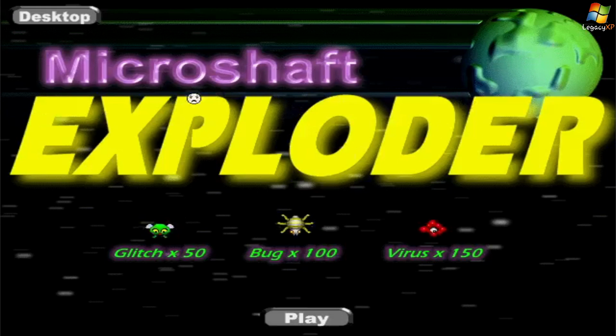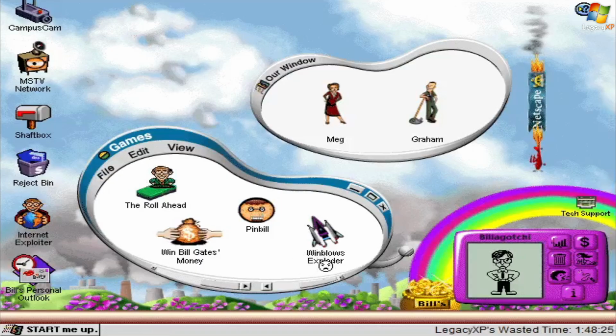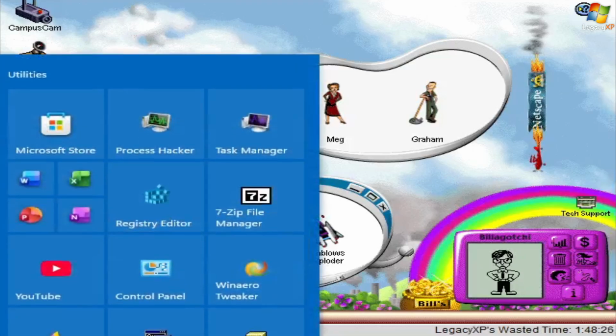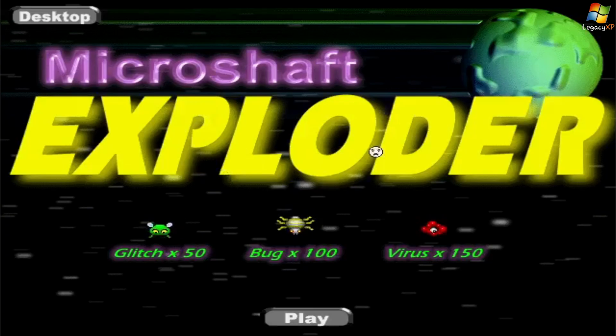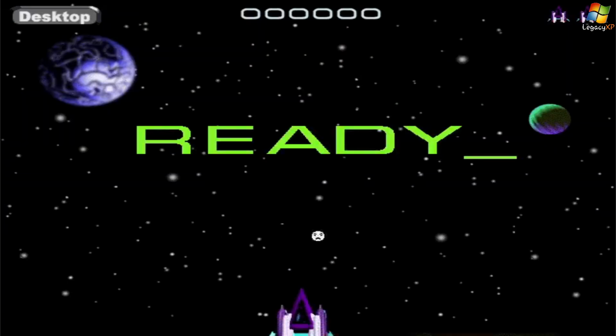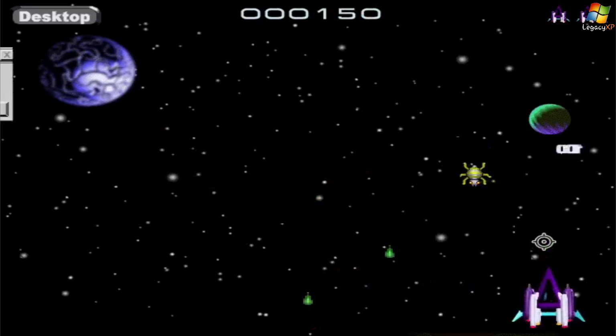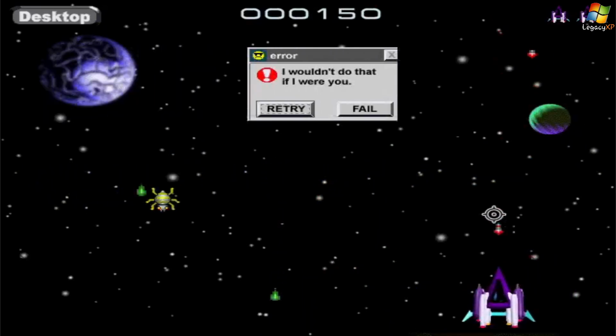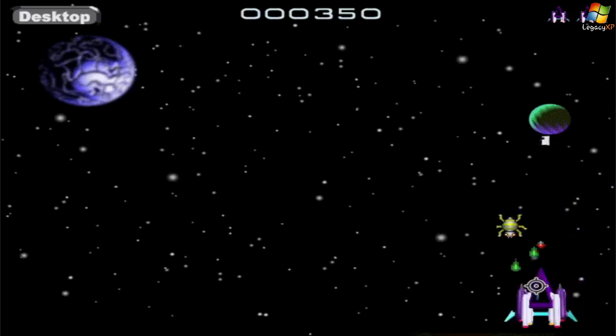And Winblow's Exploder here, it says Microshaft Exploder within the game itself, and on the desktop it says Winblow's Exploder. It created a start menu shortcut for Winblow's Exploder, and in there it just says Winblow's Exploder as well. It's very confusing, but anyway, Winblow's Exploder, or Microshaft Exploder, is kind of like a parody shooter game. It's like a parody of Galaga or something, I don't know.